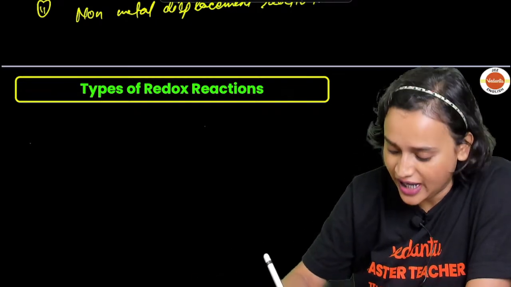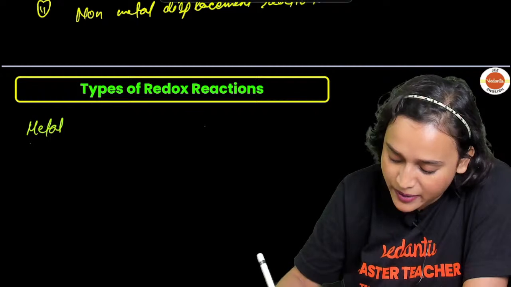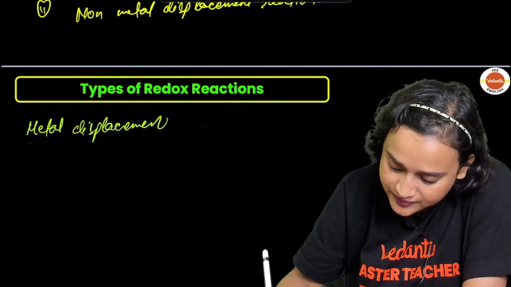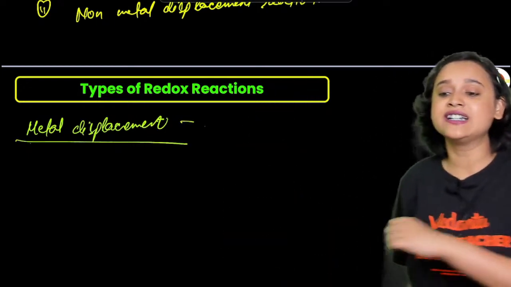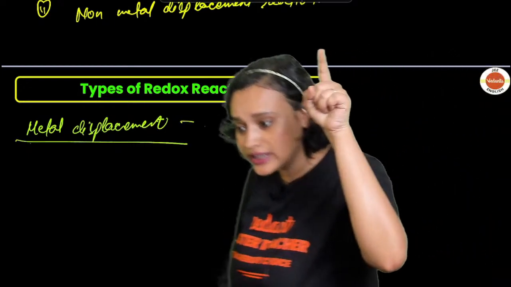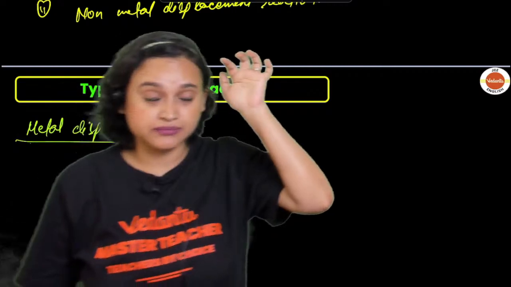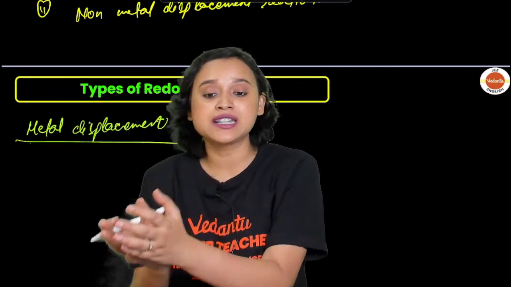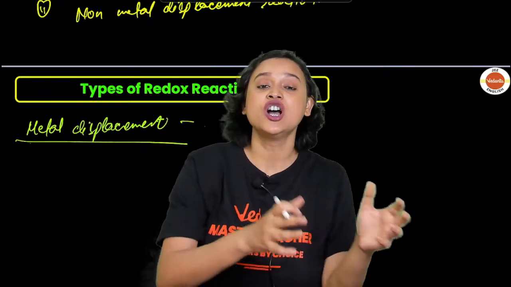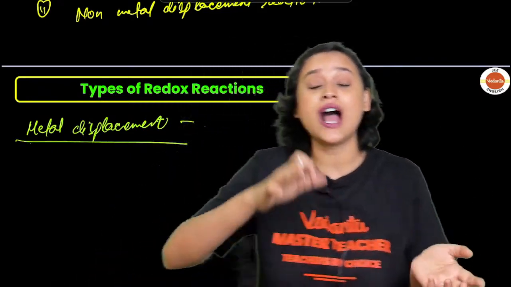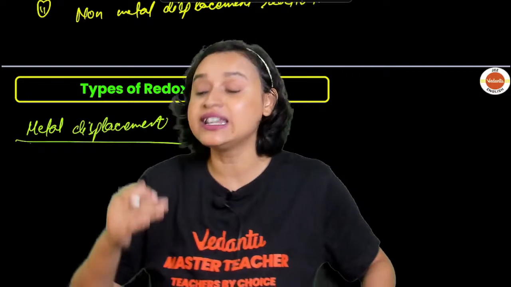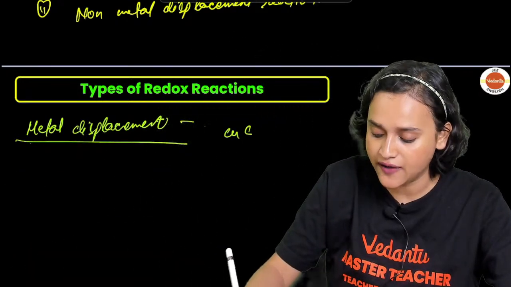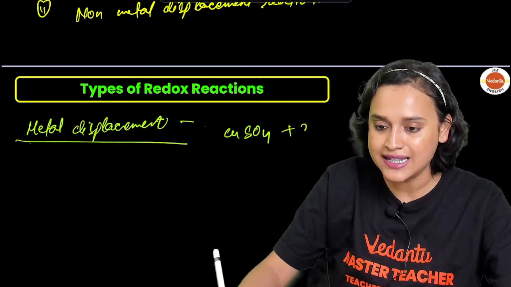Now, let us talk about metal displacement. What is metal displacement? The definition that I told you first: a metal in a compound can be displaced by another metal which is in the uncombined state. For example, you have CuSO4 plus Zn.